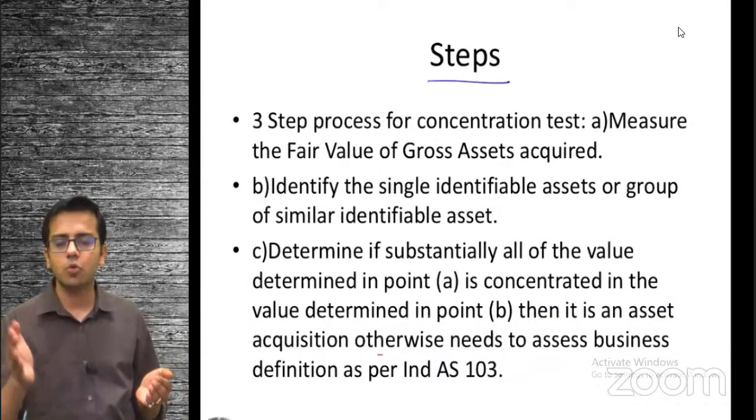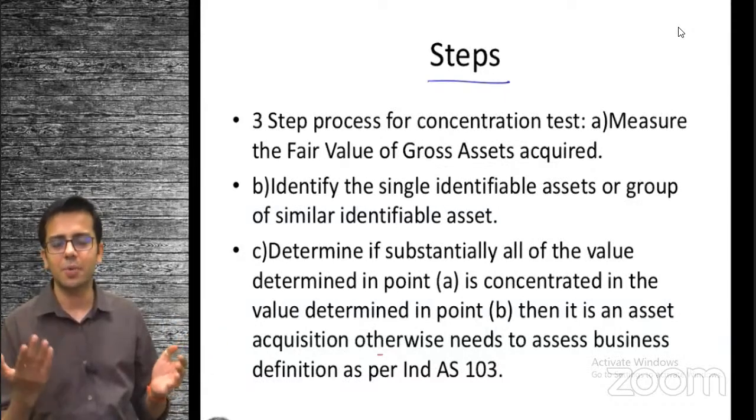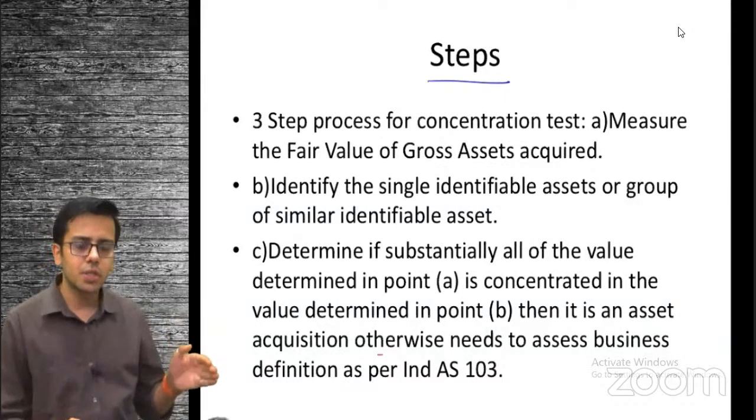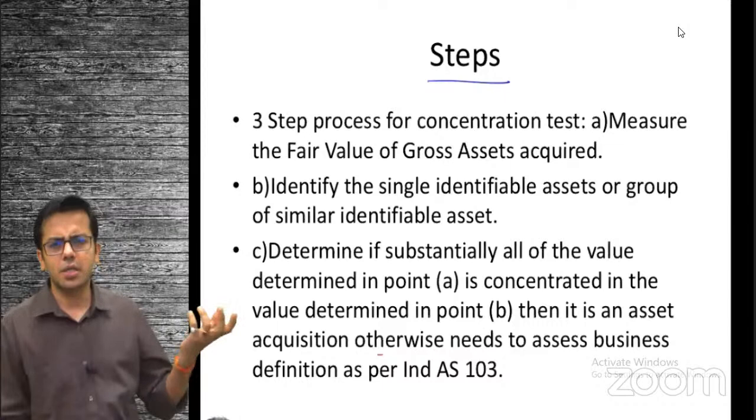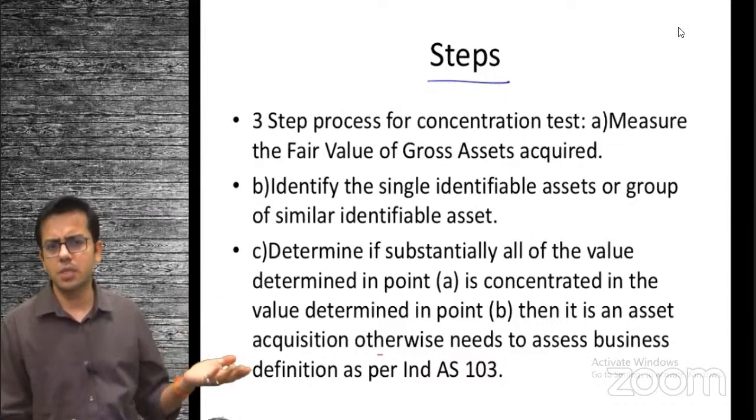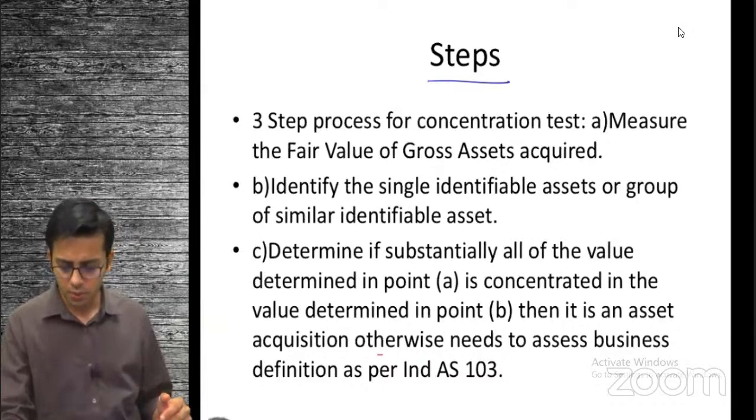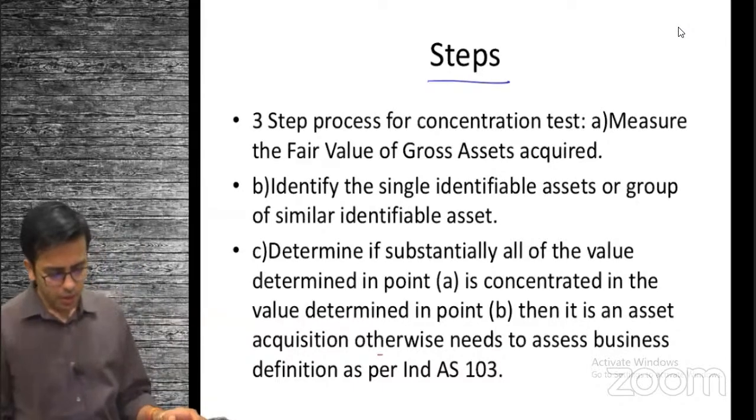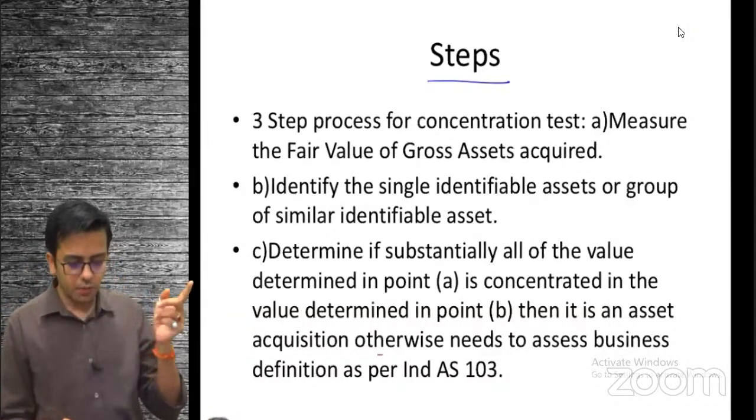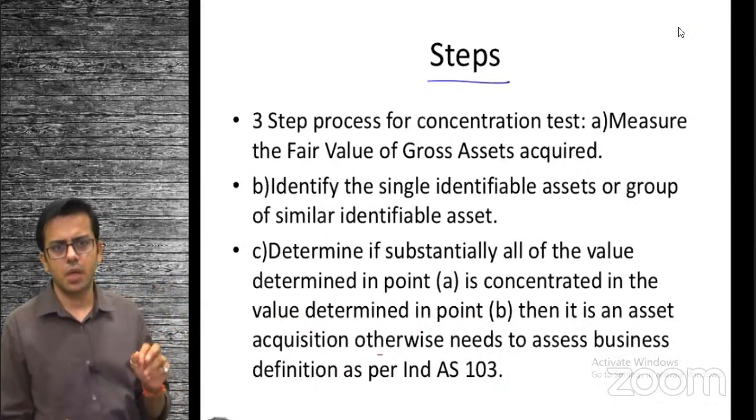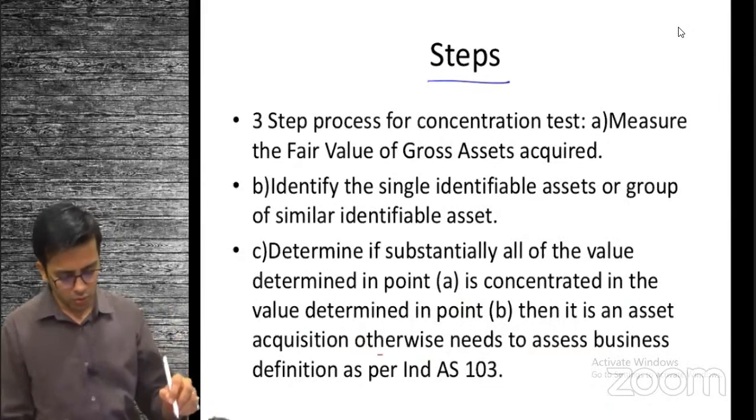Then there is whether output exists or output does not exist. That part we are going to see later. First step is to identify whether it passes the concentration test or fails the concentration test. Okay. So the first step is to measure the fair value of the gross assets. And how do we measure that fair value of the gross assets?